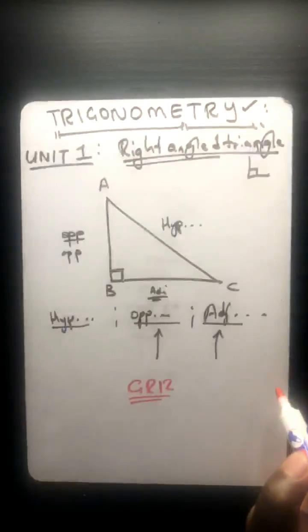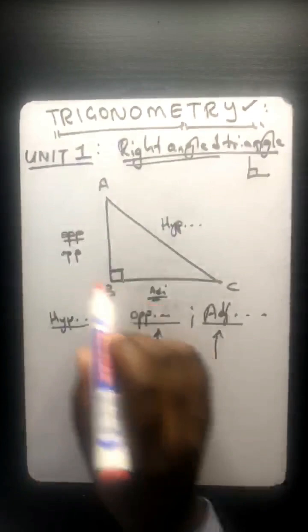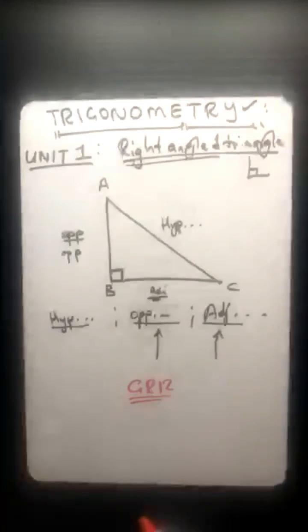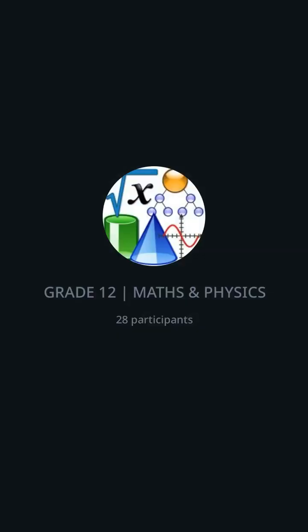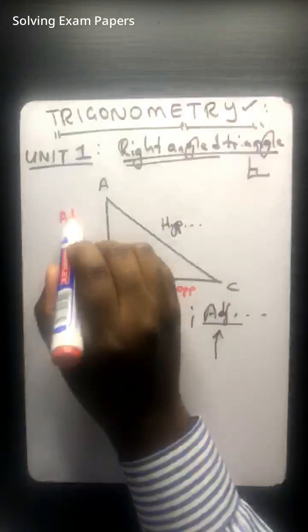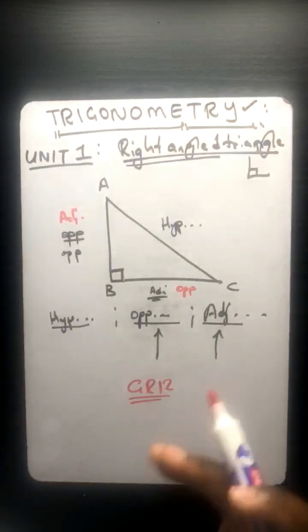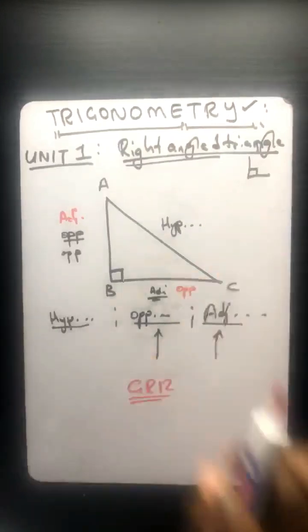So the reason why I was saying this is because both honorable members are incorrect. And I know someone is thinking BC is opposite and then AB is adjacent. Even this honorable member is correct, Charlotte. And the reason is that they do not have an understanding of how these things work.